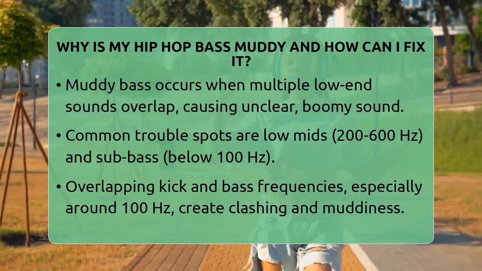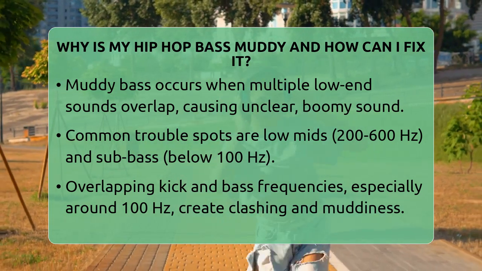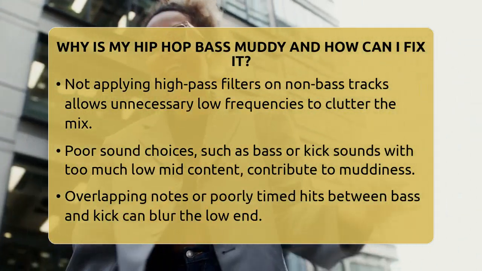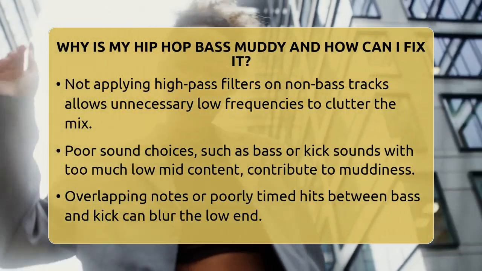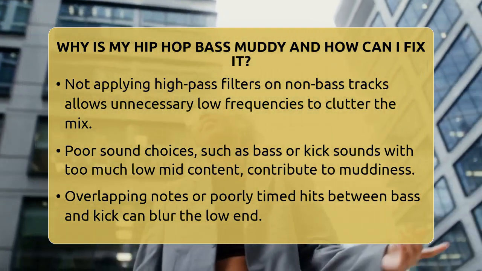One big reason for this is frequency overlap. If your kick drum and bass are fighting for the same space, they clash and create a muddy mix. For example, if both have strong energy around 100 Hz, they compete and make the bass sound blurry.